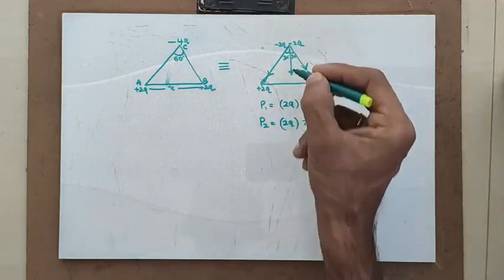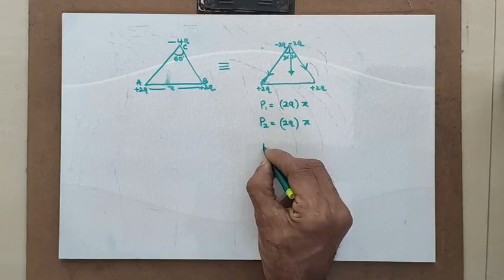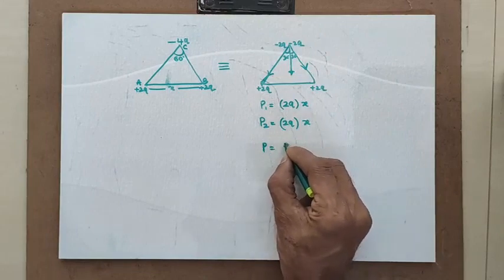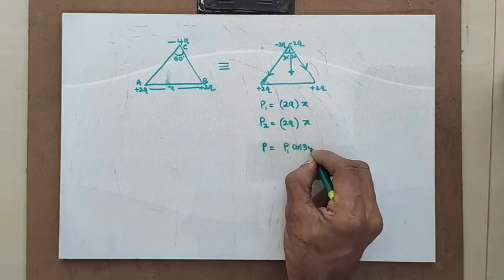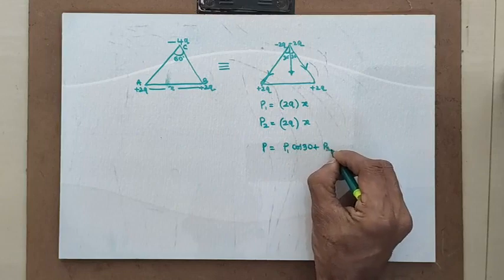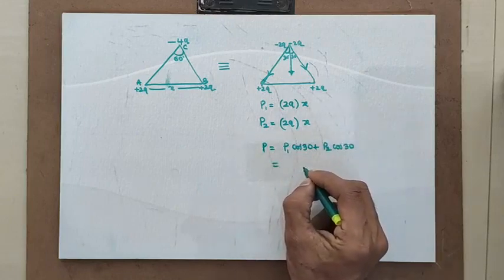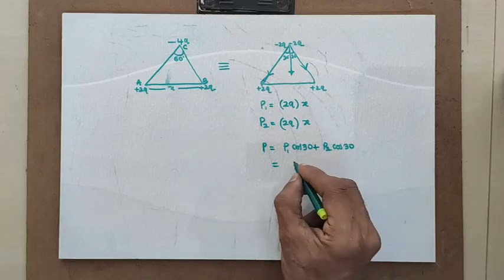Along the direction which I have indicated, the total dipole moment will be P1 cos 30 plus P2 cos 30. Otherwise you can apply the rectangular rule also.